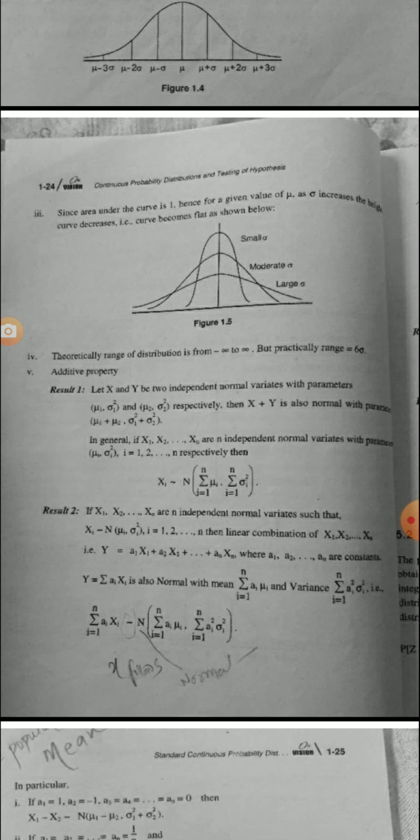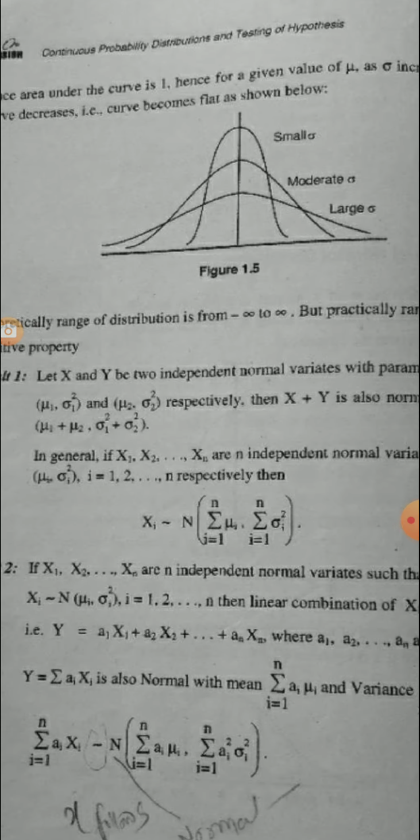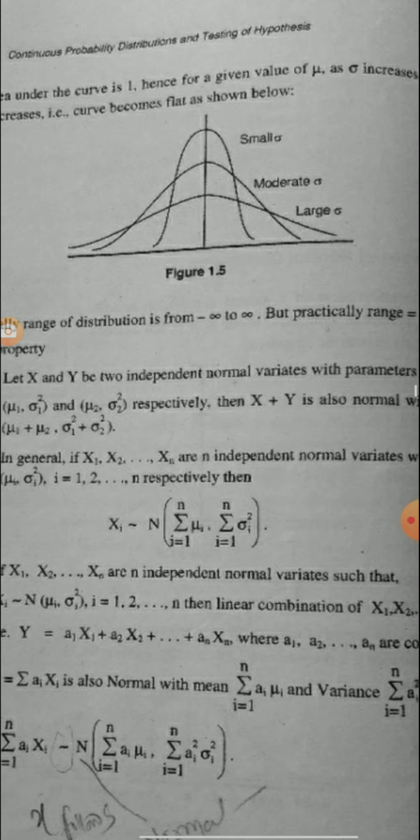Since area under the curve is 1, for a given value of mu, as sigma increases, the height of the curve decreases. That is, curve becomes flat as shown in the figure. So small sigma, moderate sigma, and large sigma.